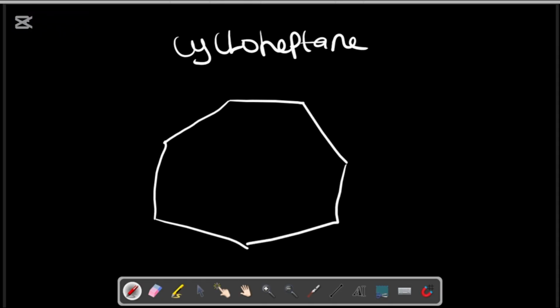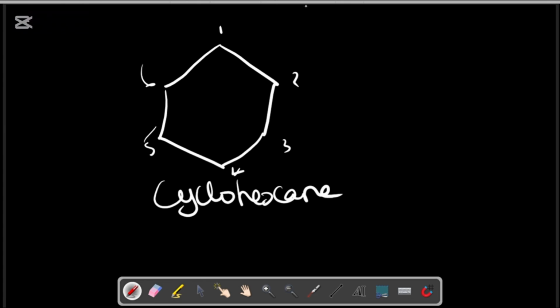In our previous structures, where we have this cyclohexane, you should observe something. There is a carbon atom here, but then to this hydrogen. So this is lacking 2 hydrogens compared with the formula CnH2n plus 2.